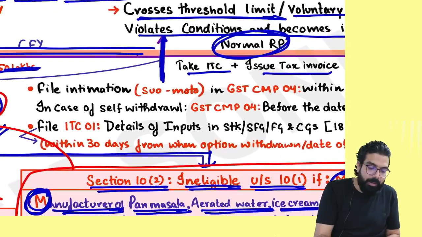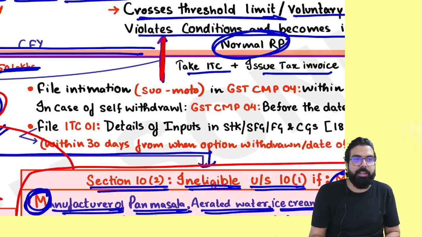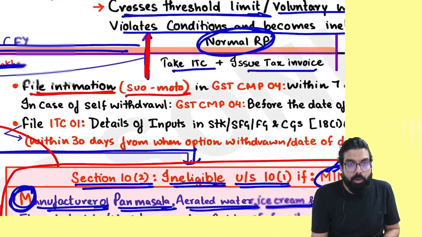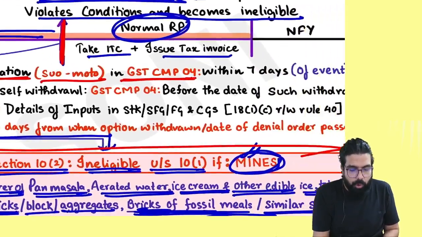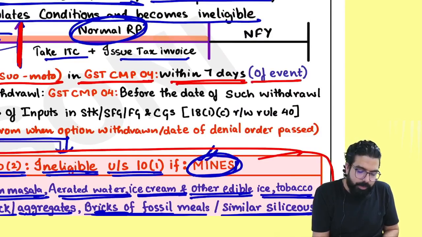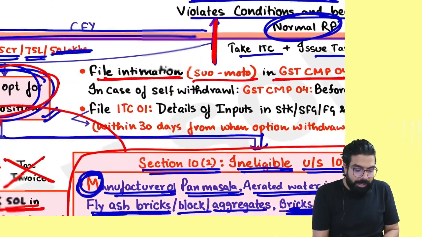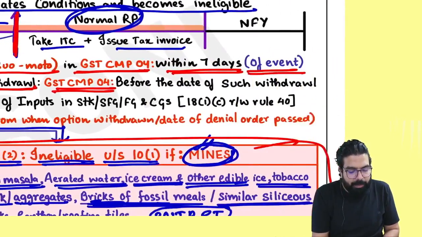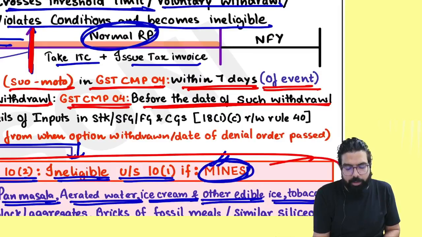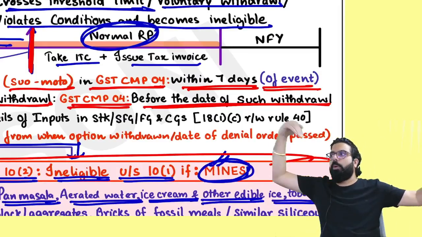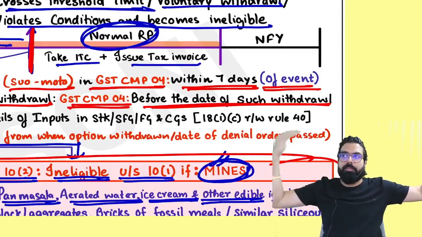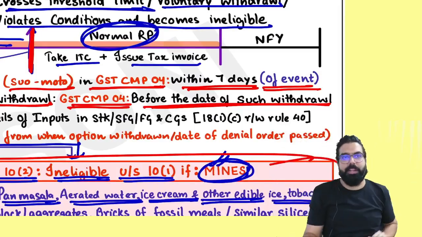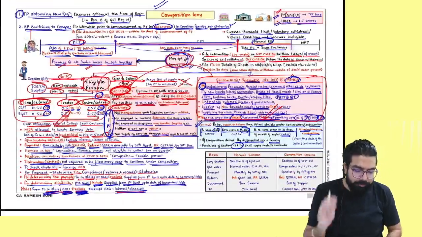But always remember, whenever you are getting out of the composition scheme, you have to go online and file an intimation suo motu in GST CMP 04 within how many days? 7 days of the event. And it says, in case of self-withdrawal, CMP 04 can be filed before the date of such withdrawal. To get inside the composition scheme, which form to file? CMP 02. To get out of composition, which form to file? CMP 04. That's all.